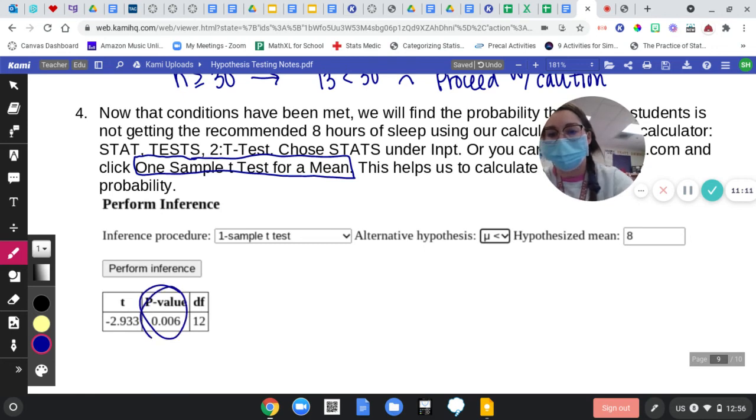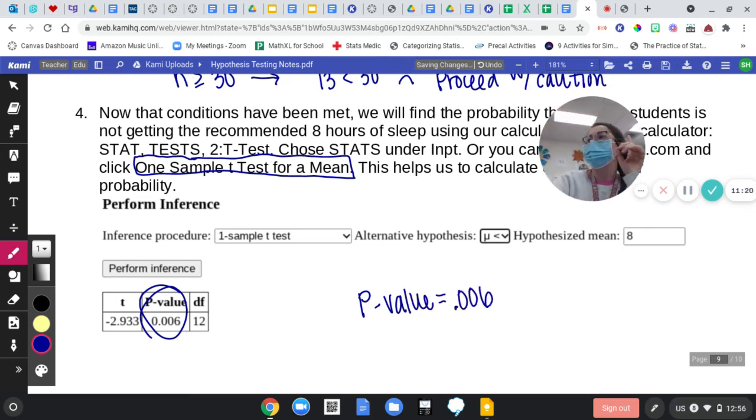That's what we really want here. P-value equals 0.006. How do y'all feel, number one, about writing the hypotheses? Number two, how do you feel about getting a p-value from Staplet.com? And number three, making a decision.